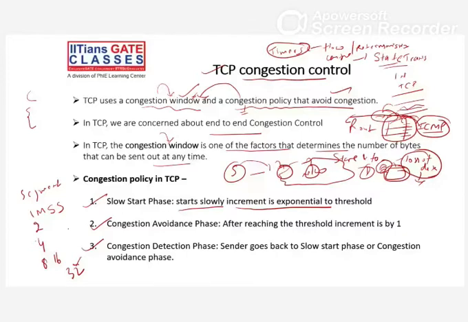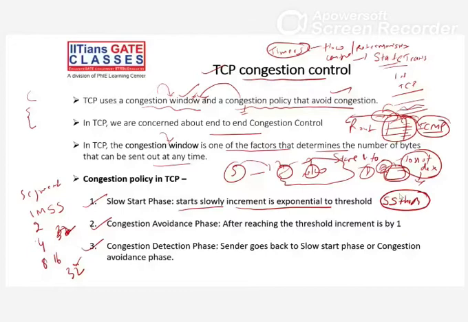So exponentially, but up to a threshold. There is a slow start threshold value. After calculating this one, we will go up to it. Then after this, we come to the congestion avoidance phase. In the congestion avoidance phase, we increment by 1. Let's say the threshold is 64, then we can send 65 segments, 66, 67, 68, 69, like this.